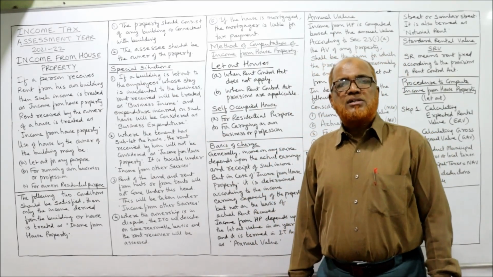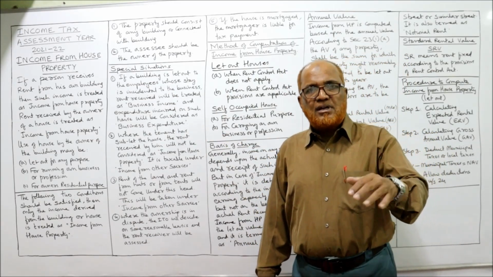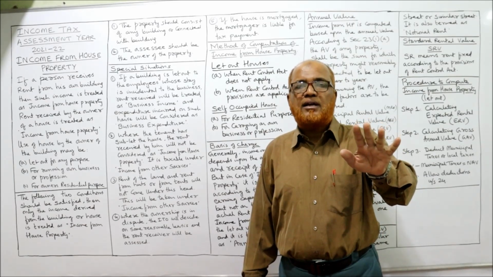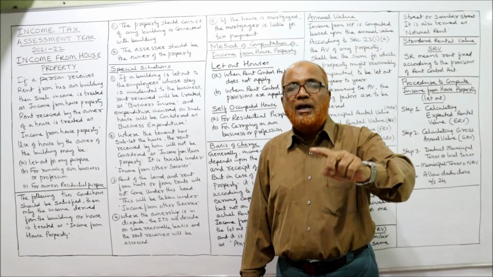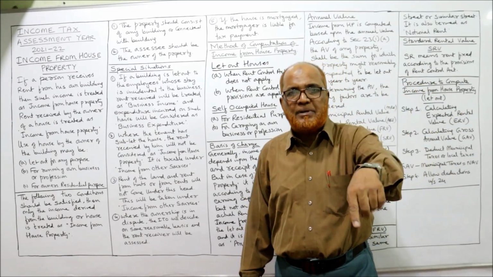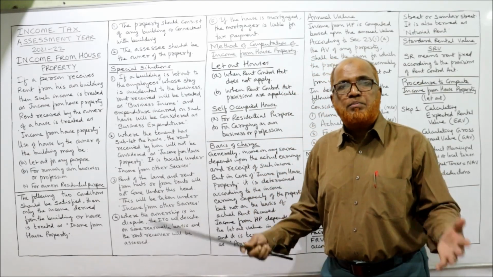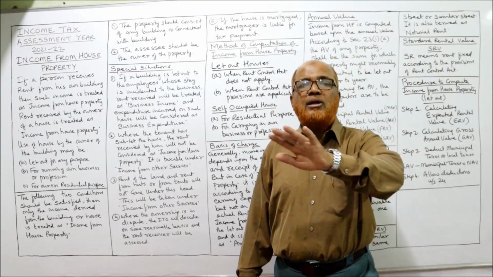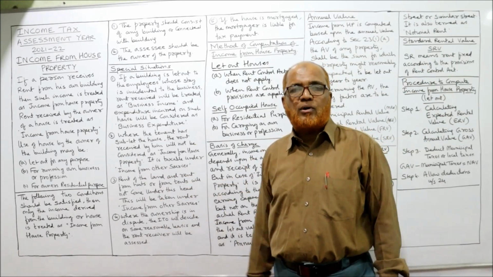Some special situations are there where income is derived from the property, but it will not be treated under income from house property. It may be treated under income from other sources or income from business. These are called special situations: rent received from the property, but not taxable under income from house property.